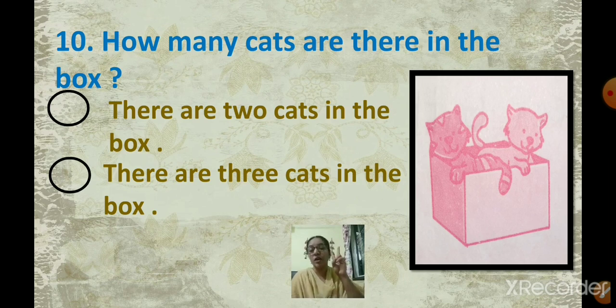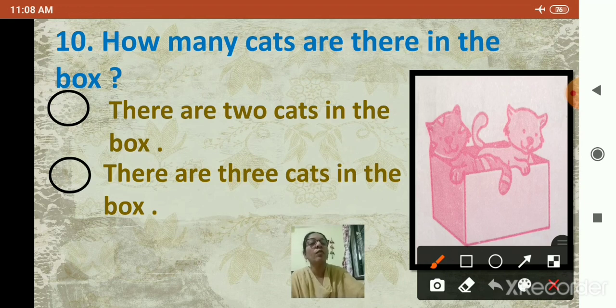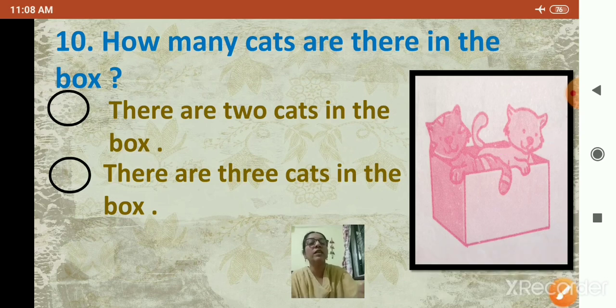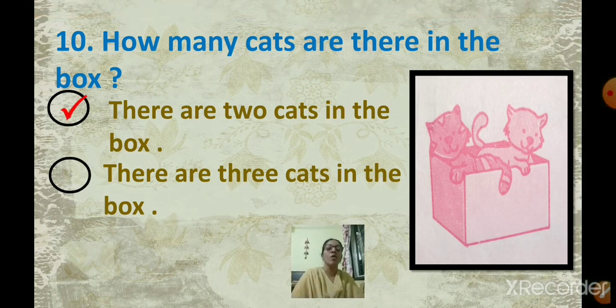First one is, there are 2 cats in the box, and the other one is, there are 3 cats in the box. So let us count the number of cats. So 1, 2. How many cats are there? 2. So which answer are you going to click? First one. There are 2 cats in the box. Move to the next question.